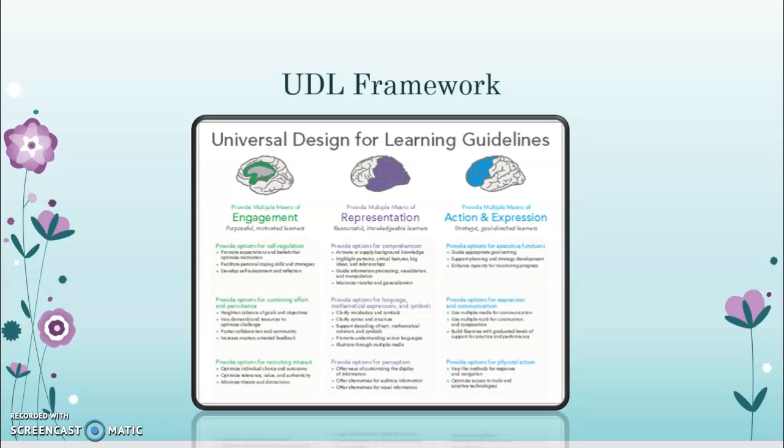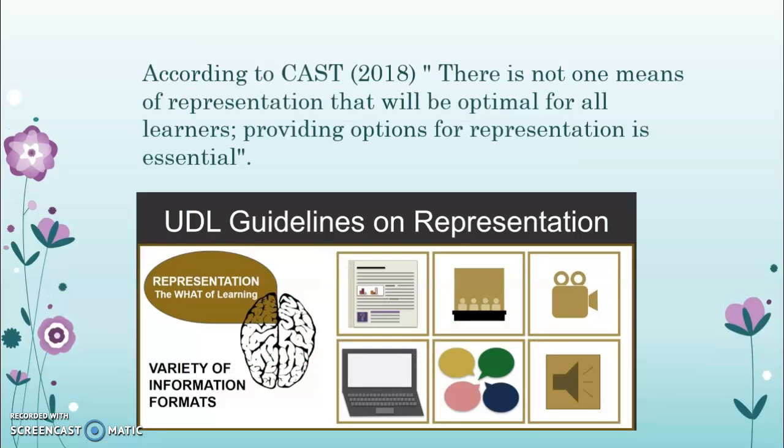So I learned that educators should create an inclusive environment to make sure everyone is fully engaged during the lesson or activity. I believe that the major duty of being an EA is to remove all the accessibility barriers in the educational setting and provide multiple means of representation for their students. According to CAST 2018, there is not one means of representation that will be optimal for all learners. Providing options for representation is essential, so it's vital for an EA to create information that can be easily understood, organized, and perceived by all the students.